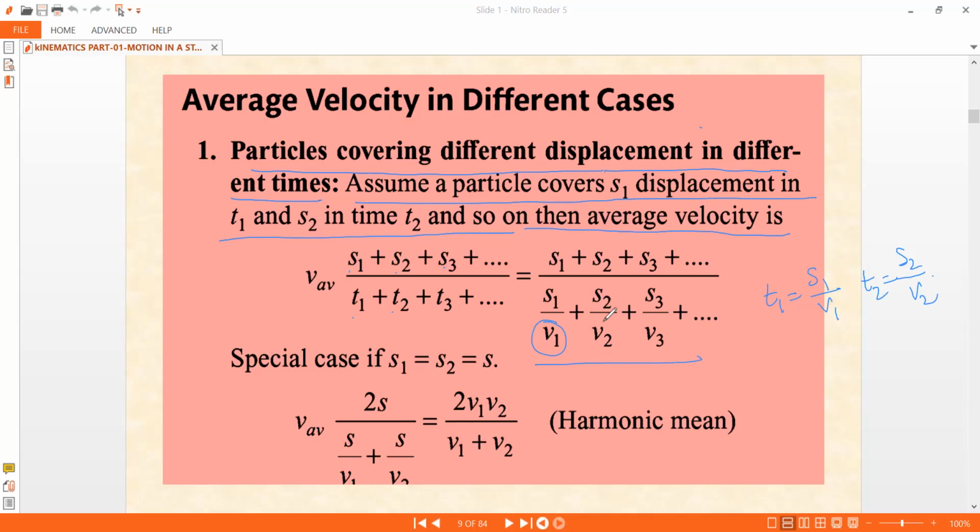Now there exists a special case. What if I consider two displacements and S1 equal to S2 is equal to S? Then you get 2S divided by S by V1 plus S by V2, and you get 2V1V2 by V1 plus V2, which is called the harmonic mean. Let me explain the situation: S1 equal to S2 is equal to S means what? I will explain this on the whiteboard, and then we'll close this lecture here.